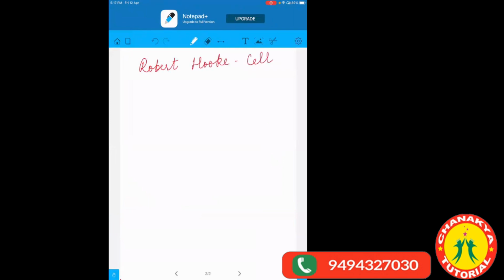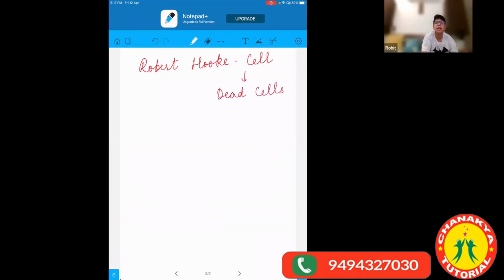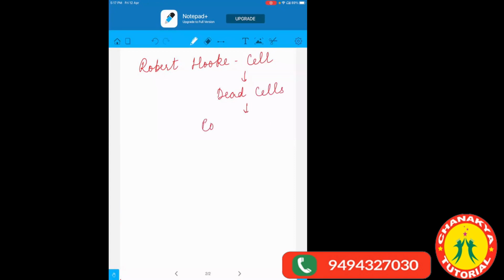cell. But did he discover the living cell or dead cells? Ma'am, dead cell. Dead cells, right? He discovered the dead cells from a tree's bark, from the cork part, which is basically the part of the bark of a tree. So from that part he discovered the cell. But he discovered the dead cell.